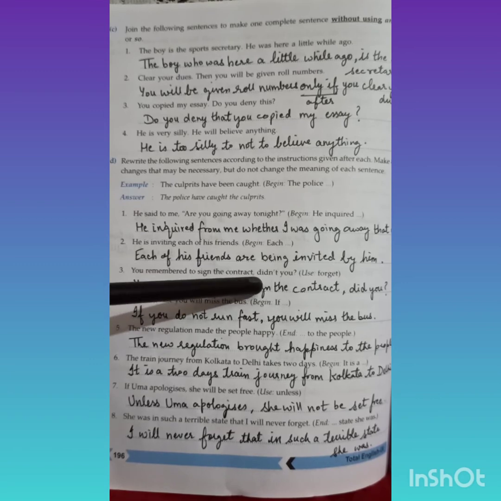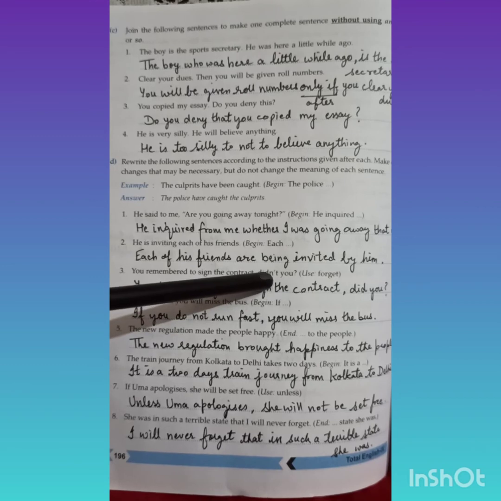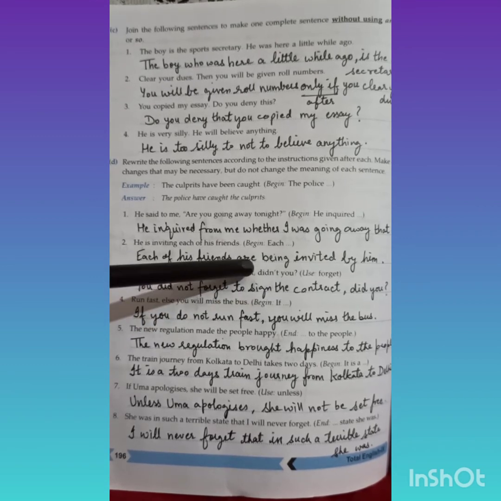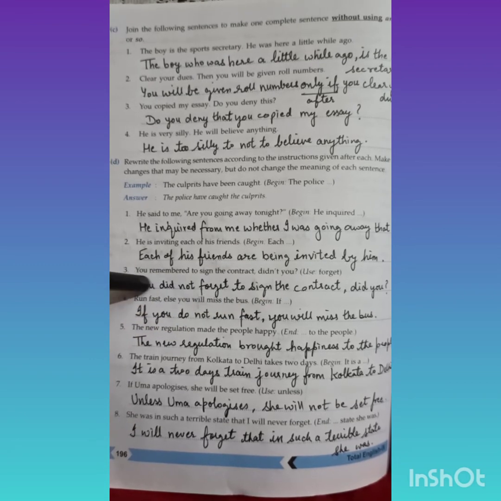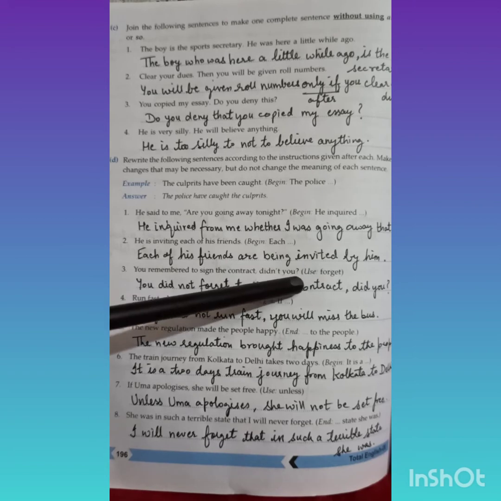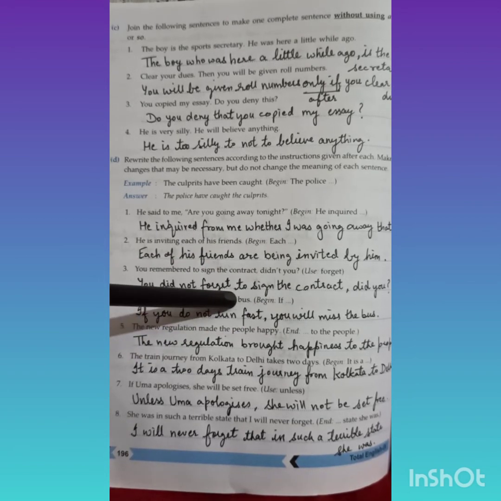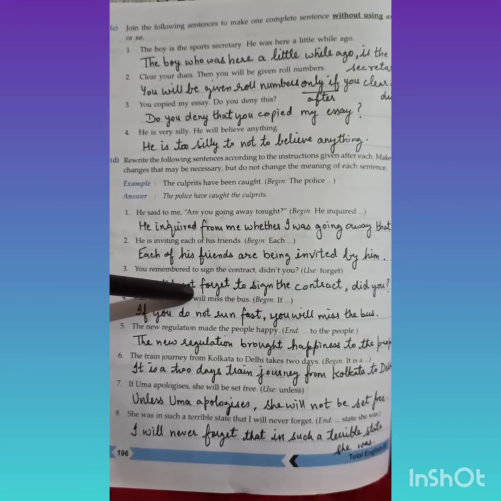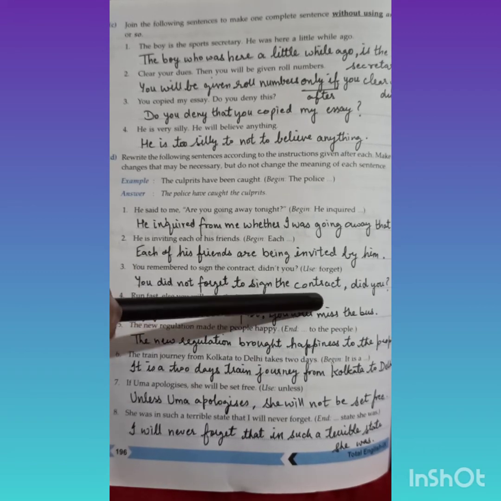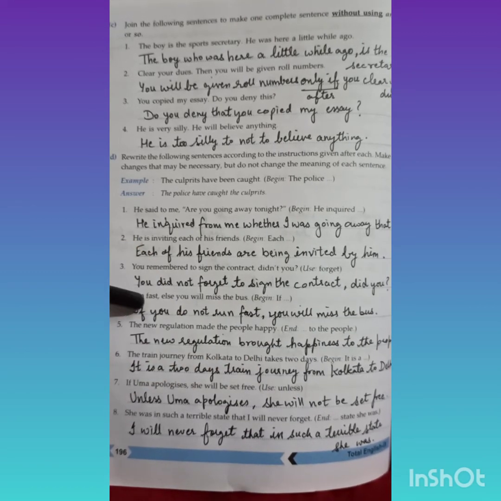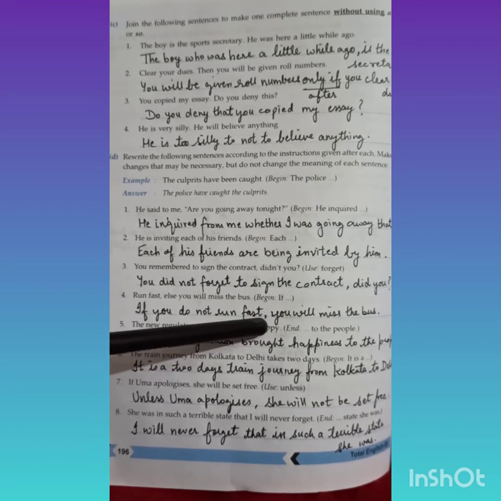You remember to sign the contract, didn't you? So children, this is with the question tag. Remember question tag: when you tag the question in the end, an assertive sentence is tagged with a small question in the end. But what is important? If the sentence is assertive, the question tag will be negative. But we have to use forget. You did not forget, did not. Now it has become negative with not, so the question tag will be positive. You did not forget to sign the contract, did you? Run fast else you will miss the bus. If you do not run fast, you will miss the bus.